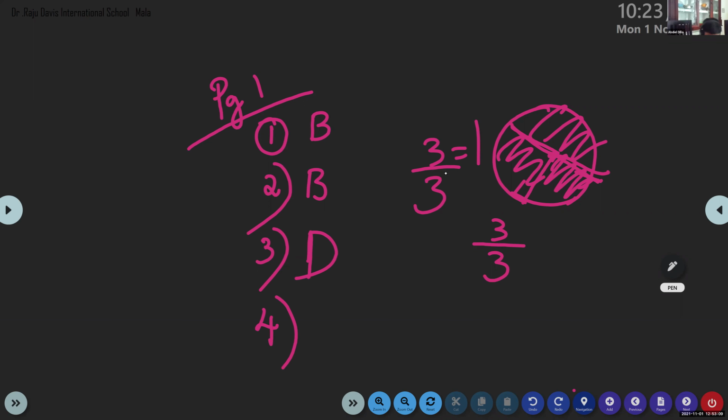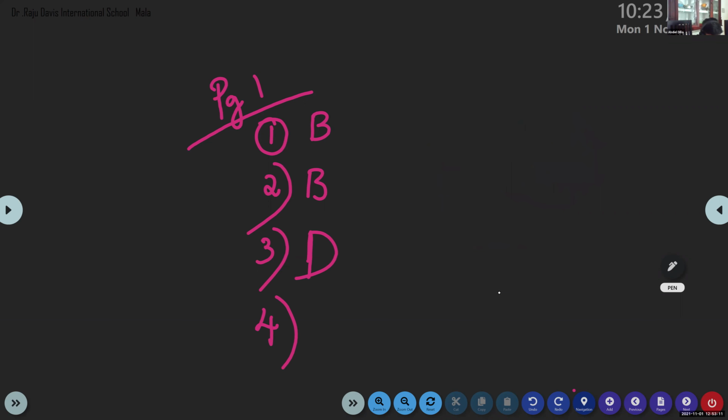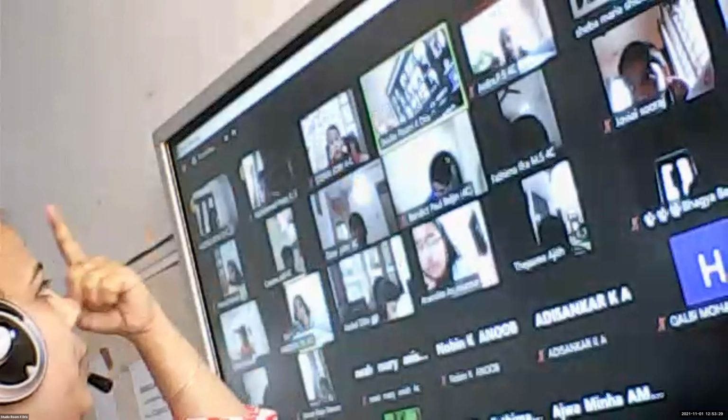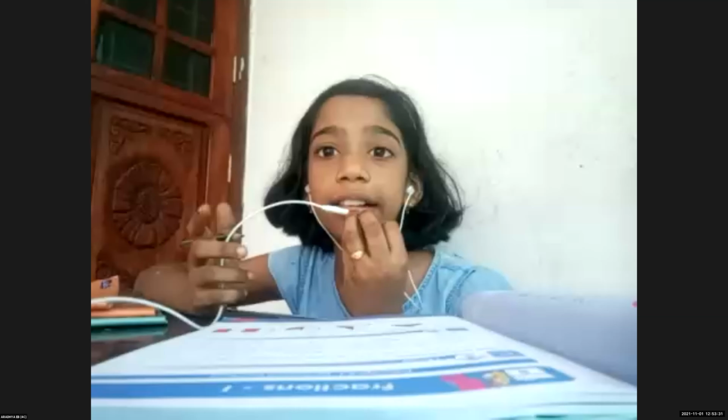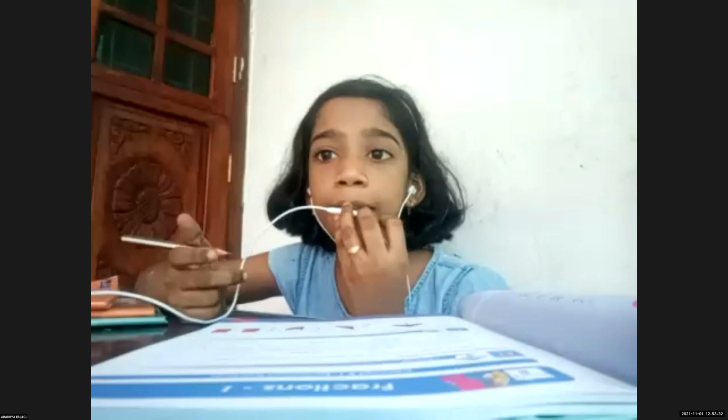The shaded part of the figure represents the fraction 1 by 4. Okay, which figure represents the fraction 1/4? C. 1 by 4. So total how many parts should be there? 4. How many parts are shaded? 1.